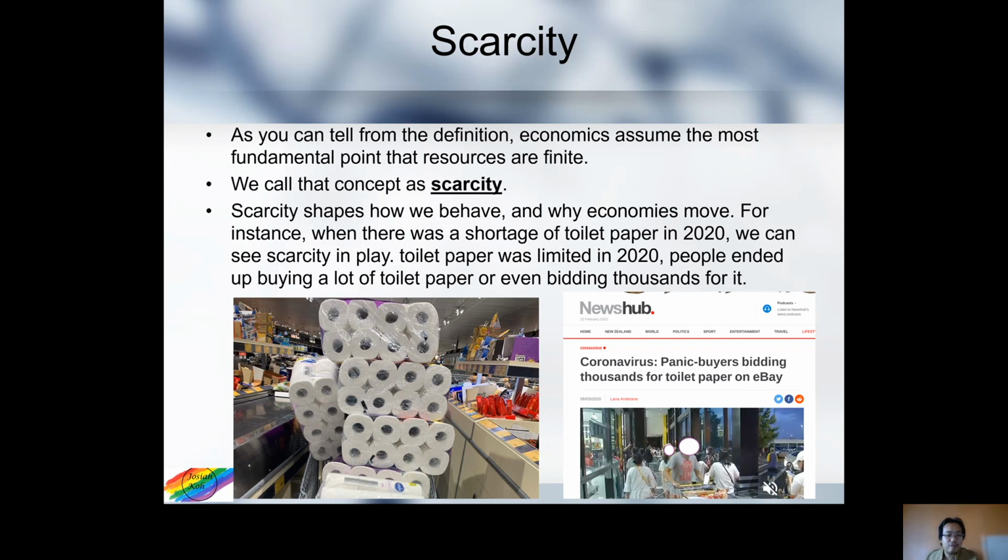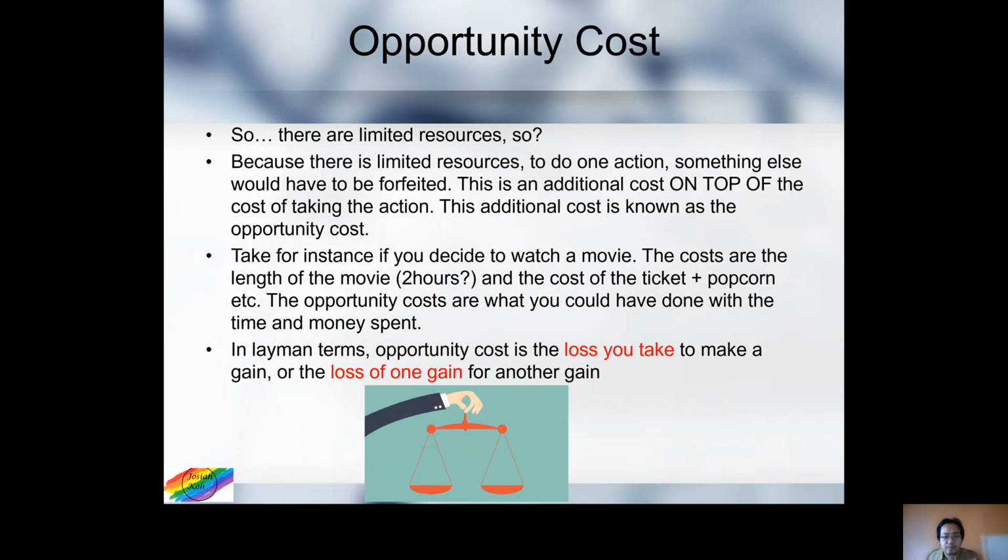That shows you that scarcity, even though it's a theoretical concept, is also observed in the real world. And when it does happen, you see how people behave. Scarcity shapes how we behave, depending on the limited resources that we have. So if we have limited resources, what does this mean?